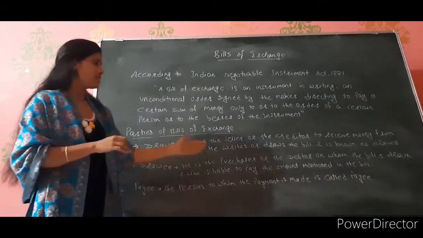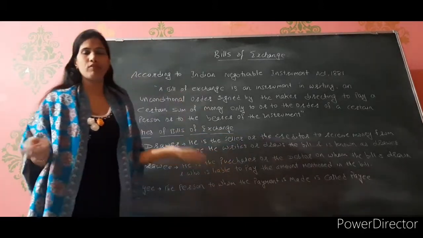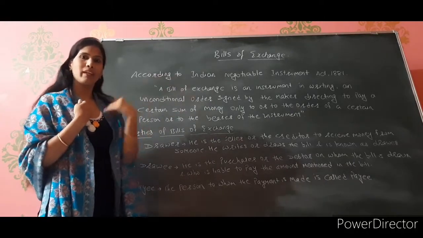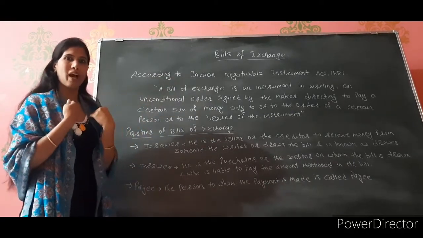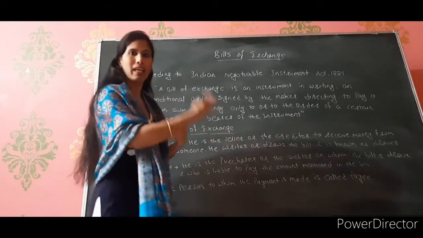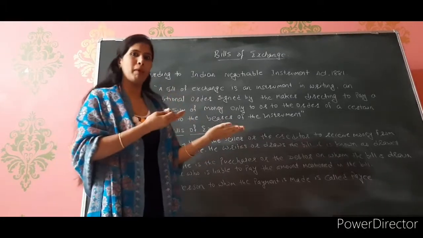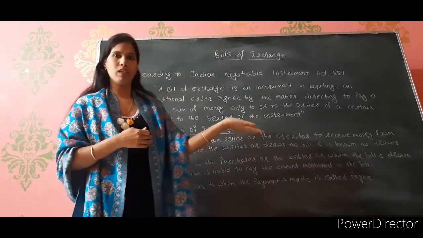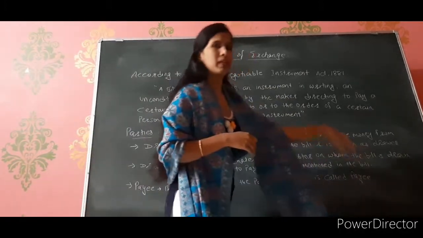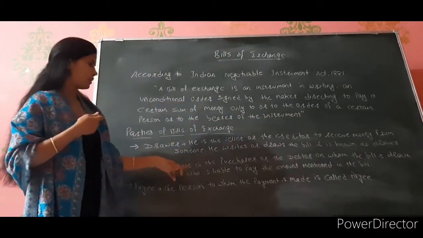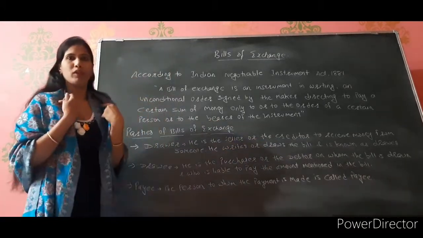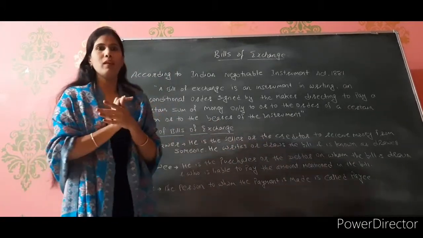Now next is drawee. Drawee is the purchaser or the debtor. It means myself. I have purchased the goods on credit, so I am his debtor. Right? So he will draw the bill on me, so I will be the drawee. Who is liable to make the payment? जिसे payment करनी है. So I am liable to make the payment and he is liable to receive the payment. So the drawee is the purchaser or the debtor on whom the bill is drawn, मेरे ऊपर bill draw किया गया, and is liable to pay the amount mentioned in the bill. And I will be liable to pay whatever amount is mentioned in the bill.